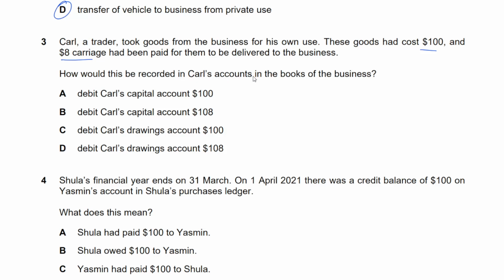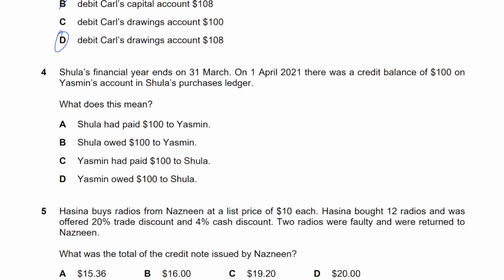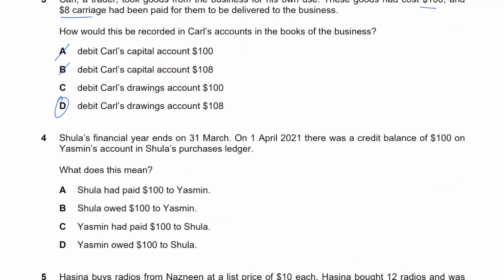How would this be recorded in Carl's accounts in the books of the business? Okay, so it has something to do with drawings being debited, right? Drawings are debited. By how much? By 108, because that's the value of those goods, not just 100. That's how you value inventory, isn't it?